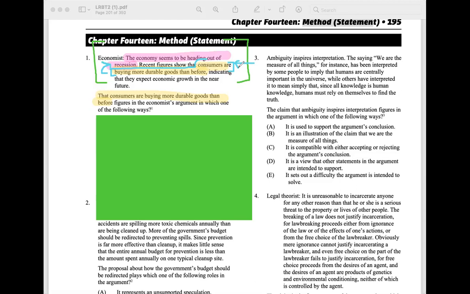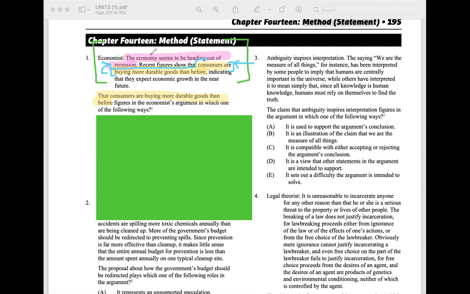Consumers are buying more durable goods than before. Because consumers are spending more money. Well, yes, but why do we say that? Like, why does consumers buying more durable goods matter in regards to our conclusion? Is it an example? Is it a premise? Is it an analogy? I also wrote down the different premises that appear as well. I'm just not extremely. Oh no, it's okay.